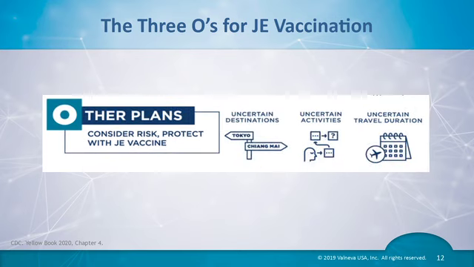The third O is for other plans. Risk is also increased for travelers who are uncertain of their destinations, activities, or travel duration. For example, a business traveler on a very low-risk itinerary, like a trip to Hong Kong for a few days with modern accommodation, is unlikely to require vaccination.